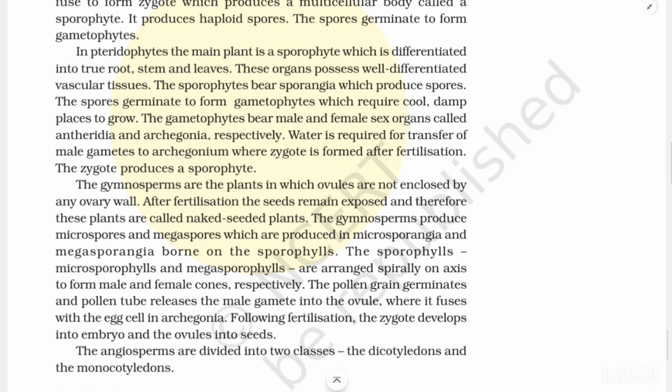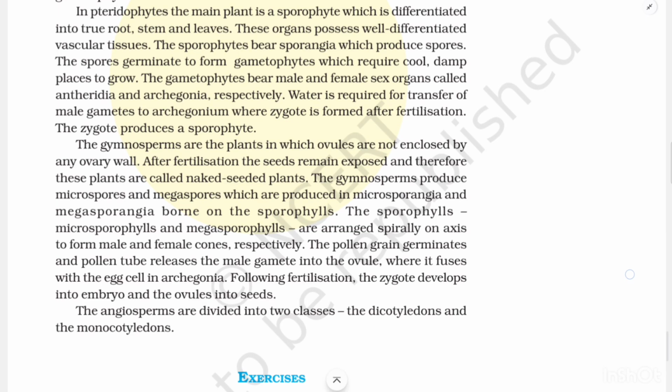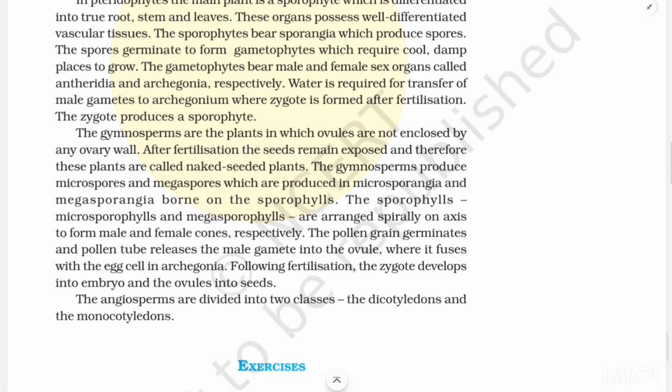In pteridophytes, the main plant is a sporophyte which is differentiated into true roots, stem, and leaves. These organs possess well-differentiated vascular tissues. The sporophyte bears sporangia which produce spores. The spores germinate to form gametophytes which require cool, damp places to grow. The gametophytes bear male and female sex organs called antheridia and archegonia respectively. Water is required for transfer of male gametes to the archegonium, where the zygote is formed after fertilization. The zygote produces a sporophyte.